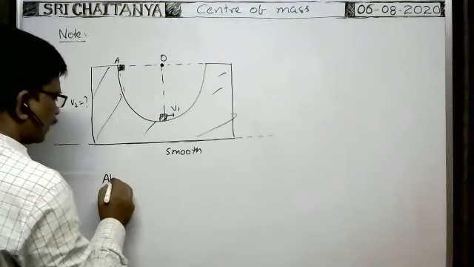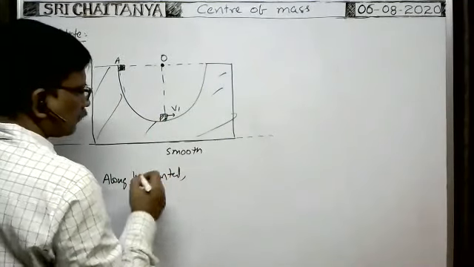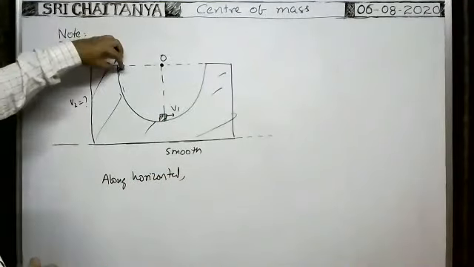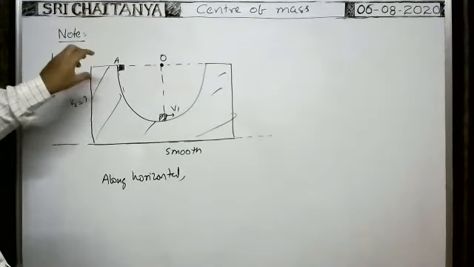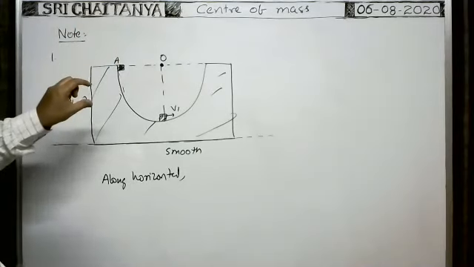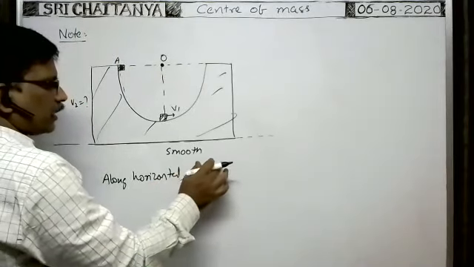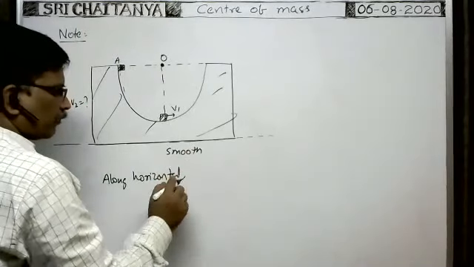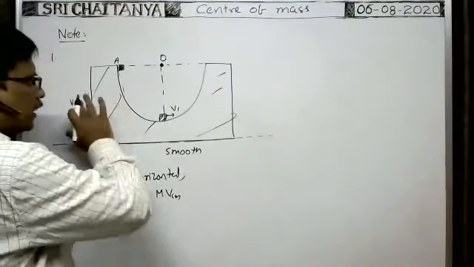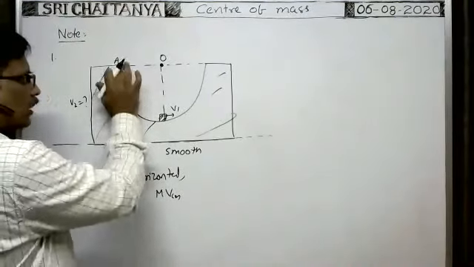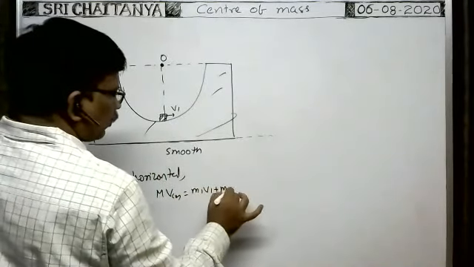So along horizontal, initially, before the body is released, it is at rest and the wedge is also at rest. That's why initially the velocity of center of mass is equal to 0, because the velocity of center of mass is equal to (m1 v1 plus m2 v2) by (m1 plus m2). So from that formula, M into VCM, where M is the mass of the entire system of wedge and body, is equal to m1 v1 plus m2 v2.